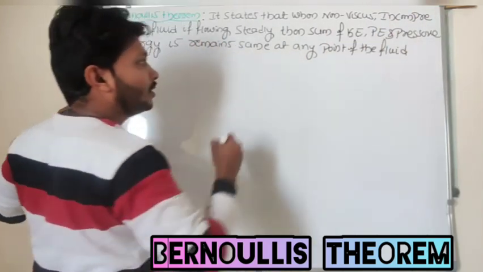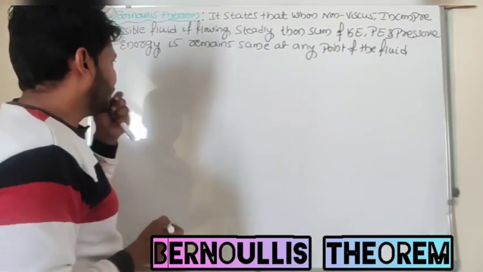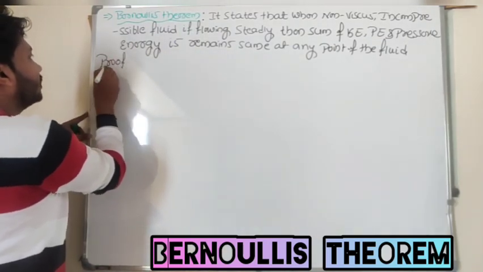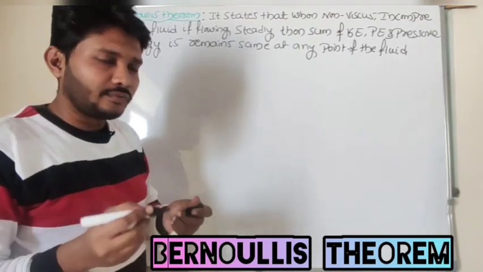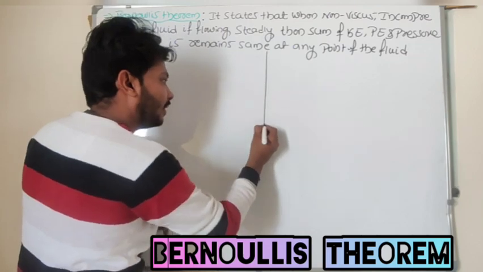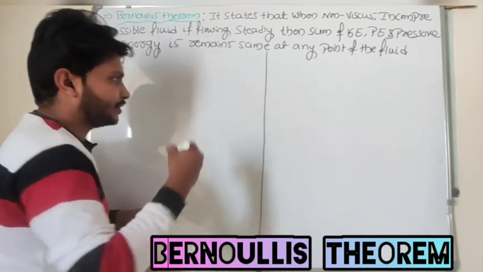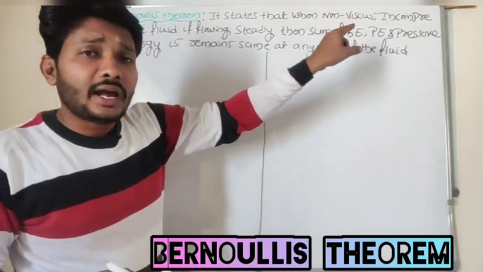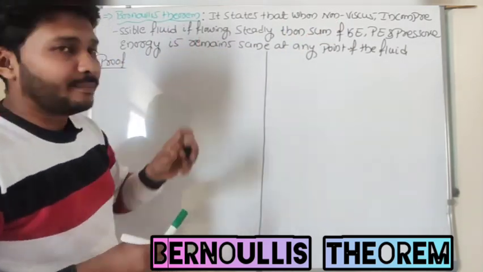So what is the meaning of this statement? Let me draw a diagram here. We'll have a proof for Bernoulli's theorem. From the theory point of view, it is a very important theorem. Let me derive that equation. As I said, the sum of kinetic energy, potential energy and pressure energy remains the same.